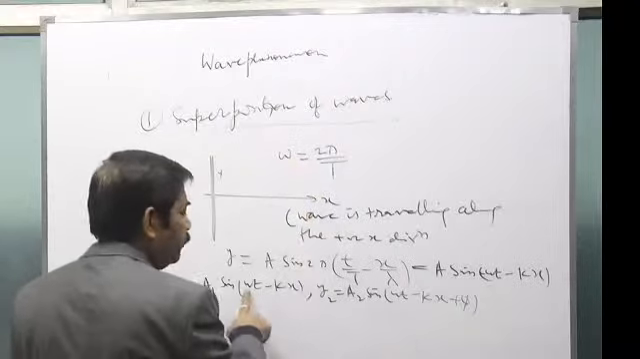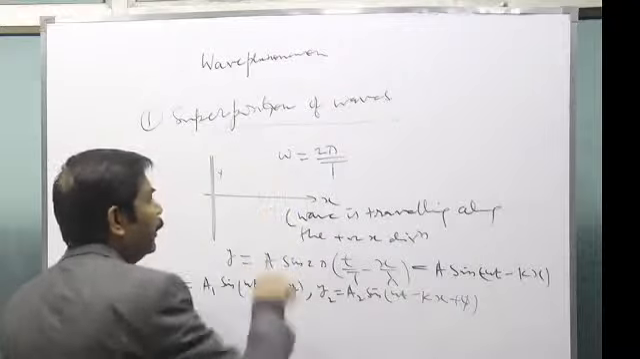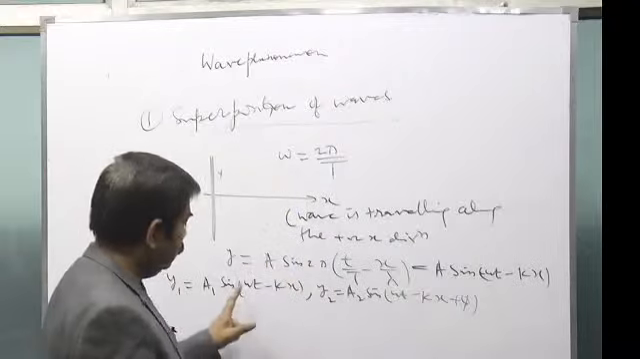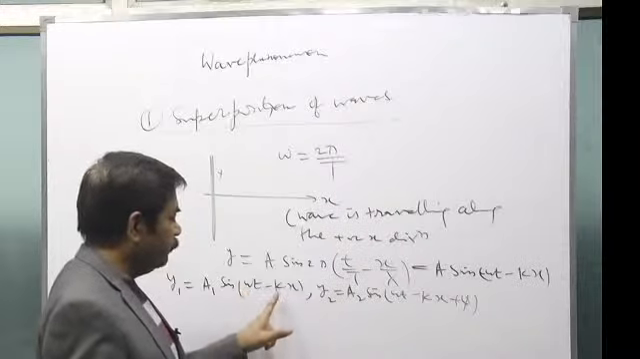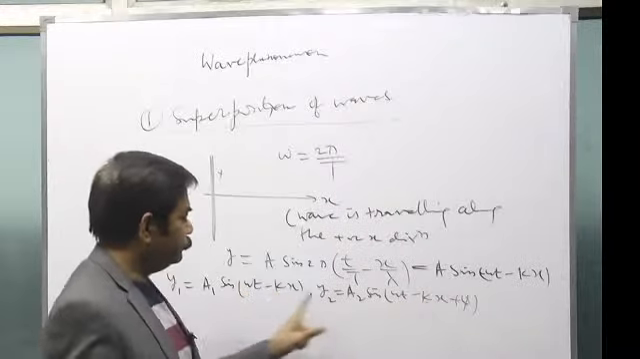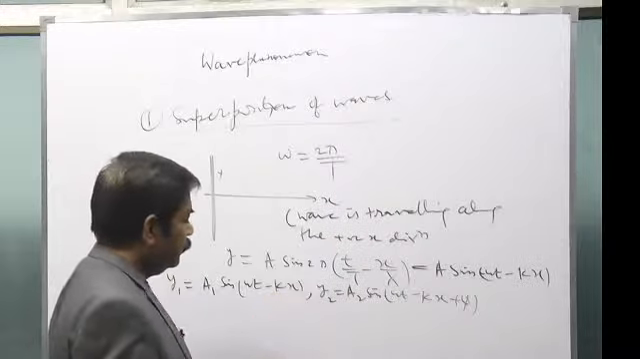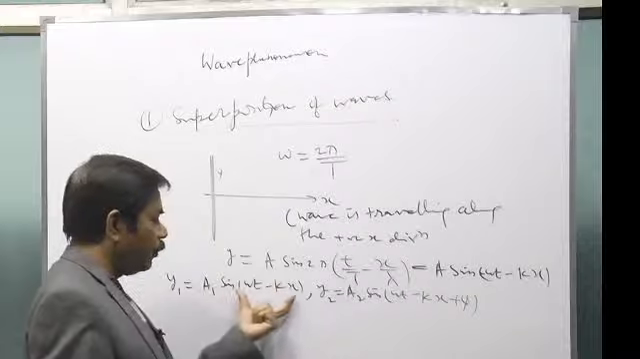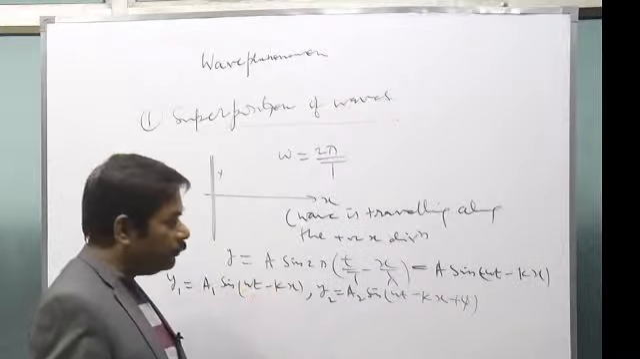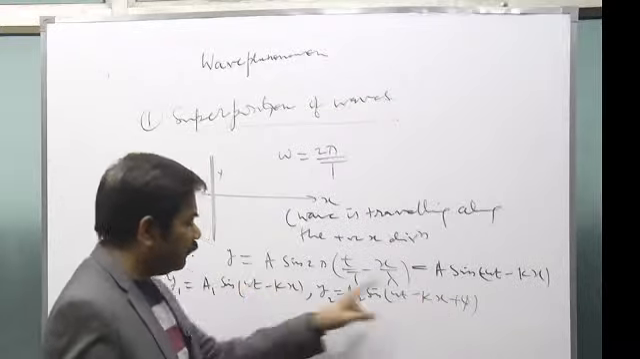So both have got the same angular frequency. They are in the same medium, so k is the same. Is that clear? And the term inside the sine is called phase. This is the overall phase. So there is a phase difference of phi.